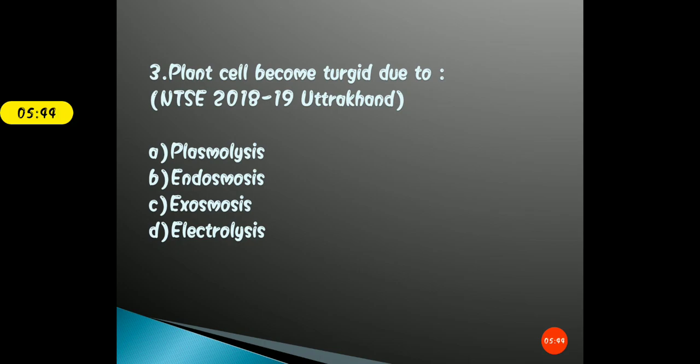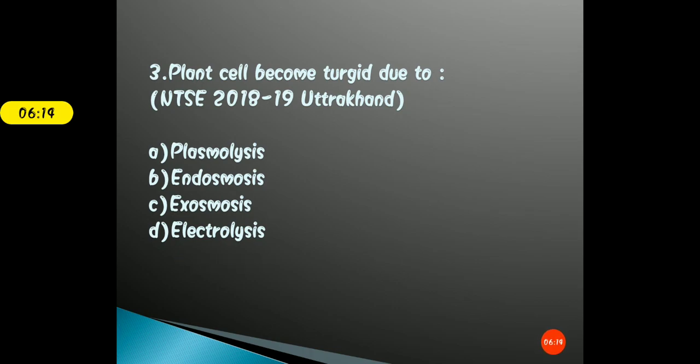So the turgidity is due to the incoming of the water molecules inside the cell, and the process is known as endosmosis. Plasmolysis is a state that occurs through exosmosis. जब cell का contents cell से बाहर जाता है, that is known as exosmosis. Exo मतलब क्या? Outside. Osmosis means what? Movement. And that condition is known as plasmolysis. And you know very well that electrolysis is a chemical process, ठीक है, जो हम chemistry में पढ़ते हैं basically.